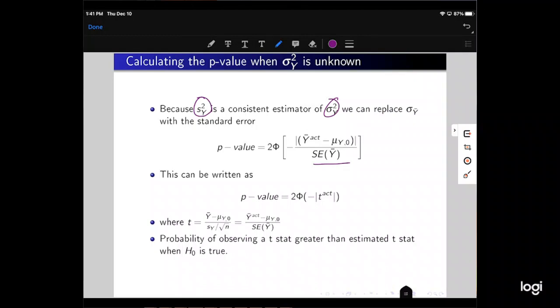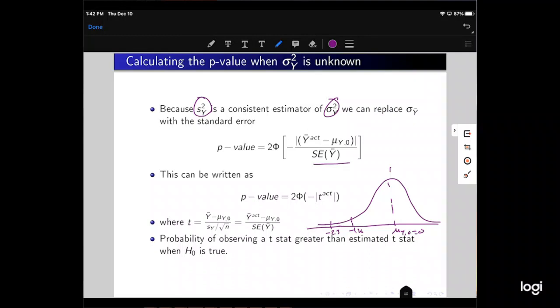So if we look at our standard normal distribution curve, and suppose our null is here and it's equal to 0, this is just saying, okay, how far out is the negative of the absolute value of our t-stat? Suppose we get a t-stat of negative 1.96, we're there. Suppose we get a t-stat of negative 2.3, then we'd be somewhere out here.